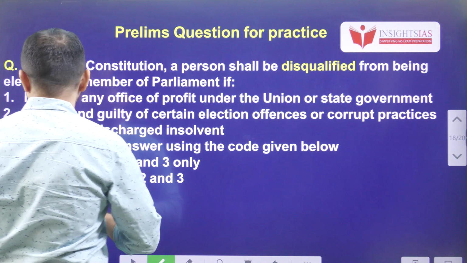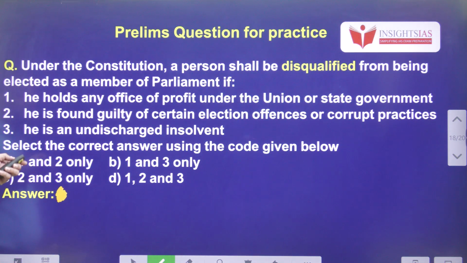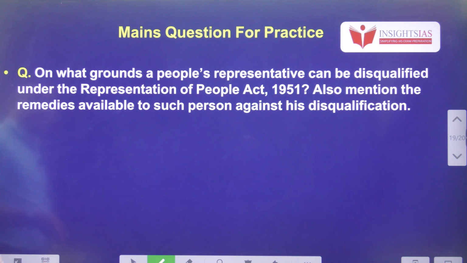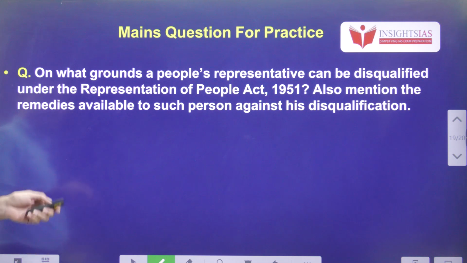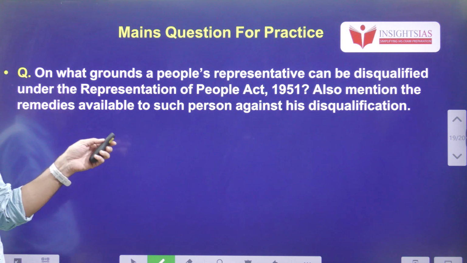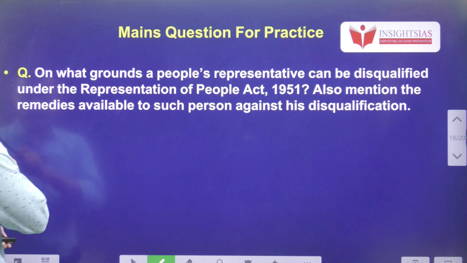Today's MCQ question. Under the Constitution, a person shall be disqualified from being elected as a member of Parliament in which condition? If he holds any office of profit under the union or state government, if he is found guilty of certain election offences or corrupt practices, if he is an undischarged insolvent. In which condition will a member be disqualified? Mains question: On what grounds can a people's representative be disqualified under RPA Act 1951, that means grounds of disqualification? Also mention the remedies available to such a person against his disqualification. What are the remedies available?